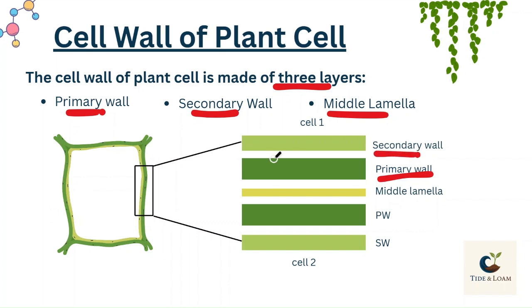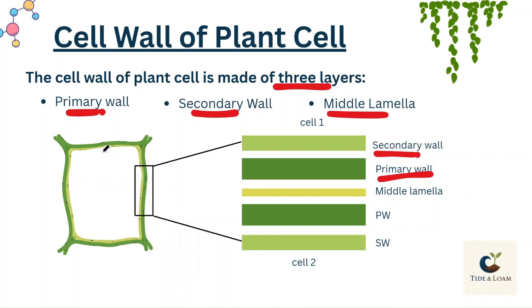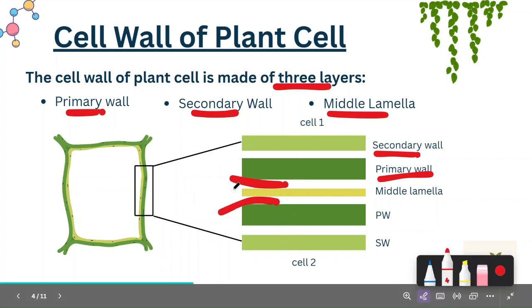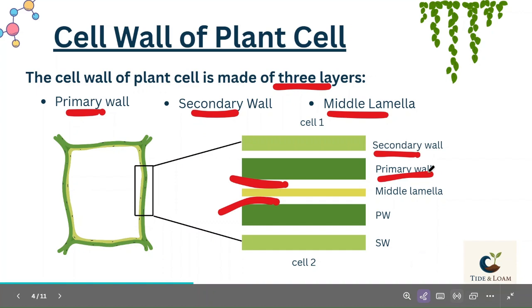So the 2 layers of cell wall are primary wall and secondary wall. Primary wall is on the outside, labeled as dark green, and the secondary wall is on the inner side, labeled as light green. Middle lamella is present between 2 cells, between the cell walls of 2 cells. As you can see here, this is cell 1 and this is cell 2. The yellow layer between cell 1 and cell 2 is called middle lamella, and it joins the 2 cells together.